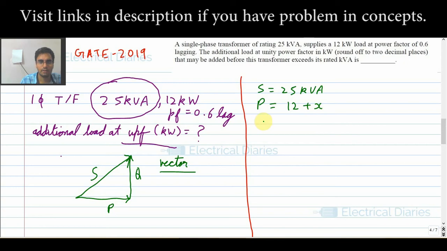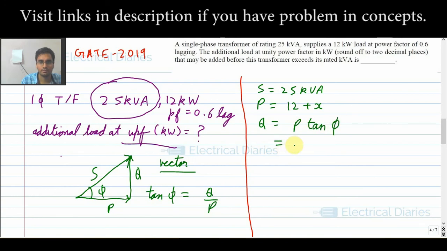Okay, and Q I can find out because the load is added at UPF, so only P will increase, so there won't be any effect on Q. So Q will remain the same as it was previously. So I can find out Q. See, this is the power factor triangle. So tan phi is equal to Q by P. So Q is given by P into tan phi.